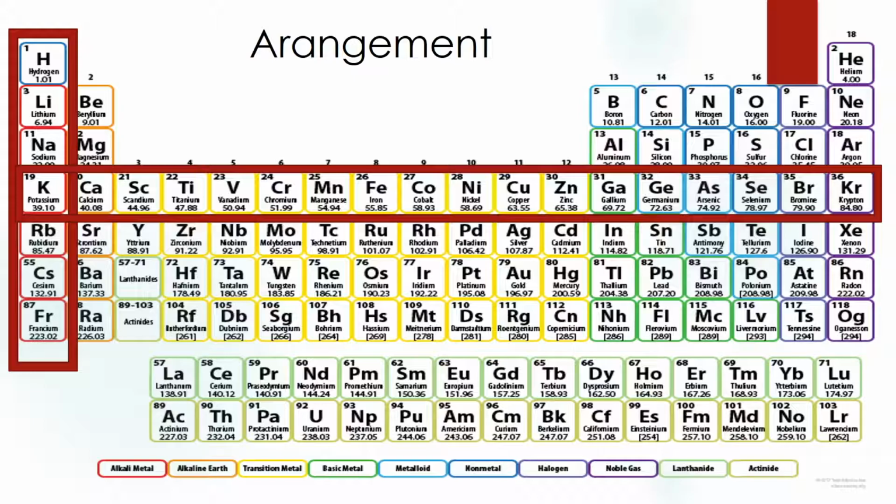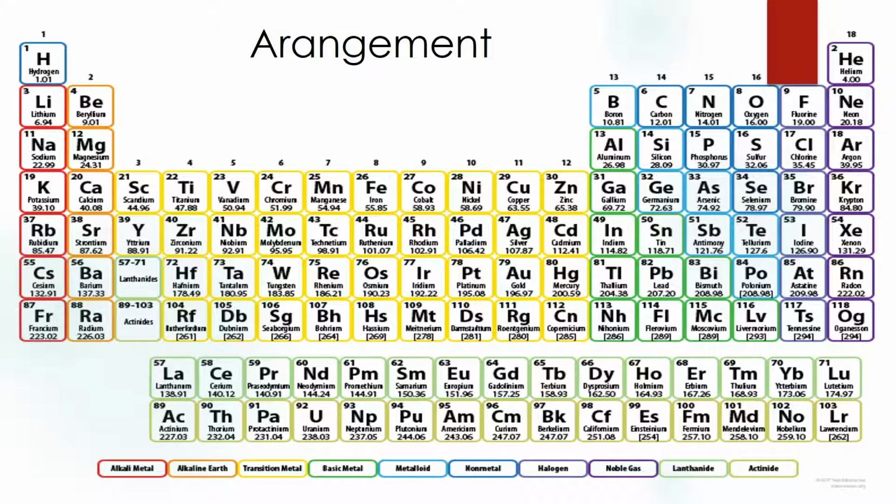And in a group, every element has the same valence electron configuration, and because of this, they behave in the same way chemically. Then we can go further into groups, and each section has a name, or how I want to say it is the colors that are marked on the table, basically.